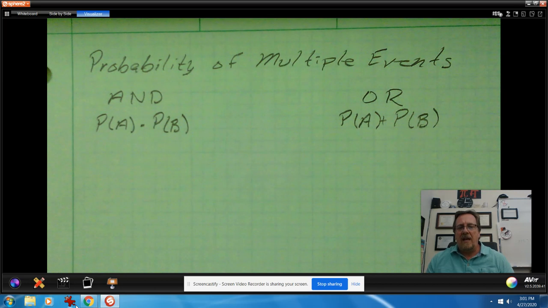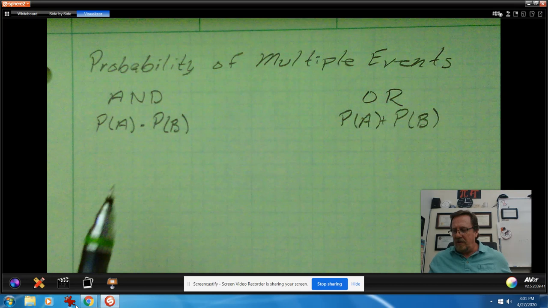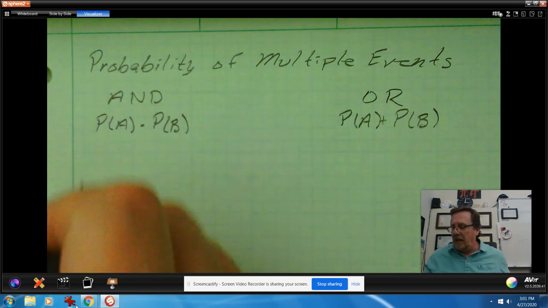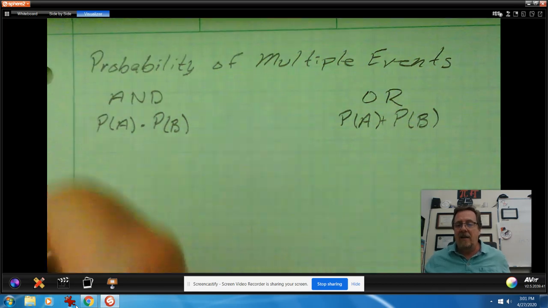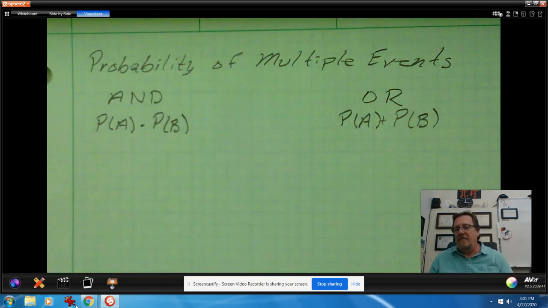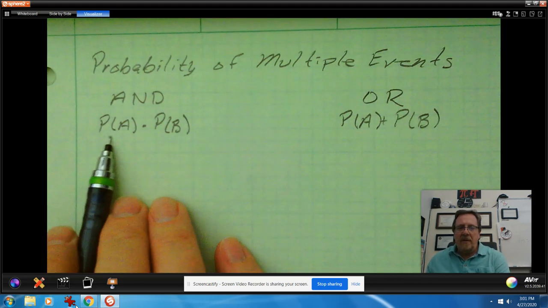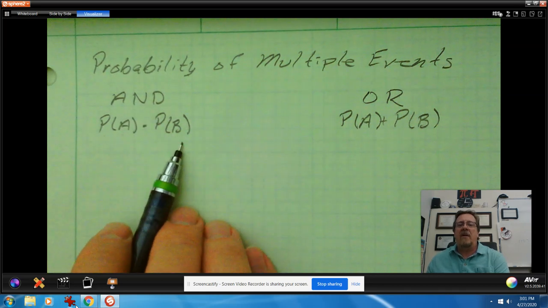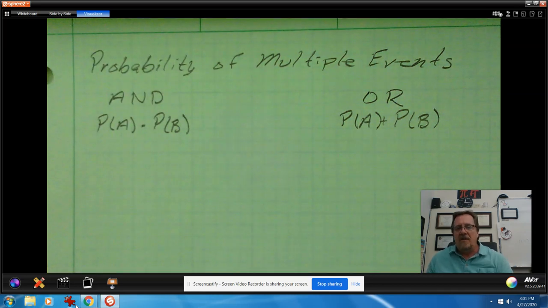When you're looking at the probability that some things happen that are exclusive events, we could say, what's the probability that we can get a head and the number 3 on a number cube or a die. So the probability that event A happens and the probability that event B happens, you're just going to multiply those together.